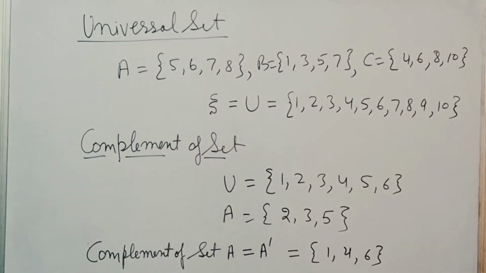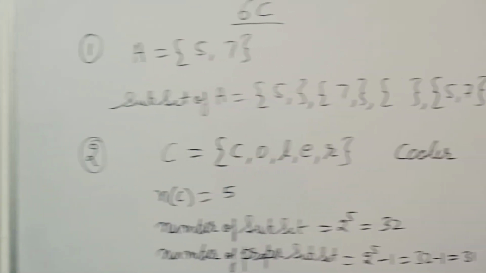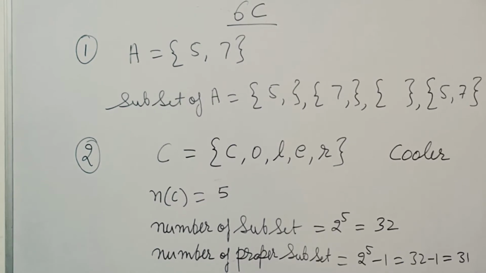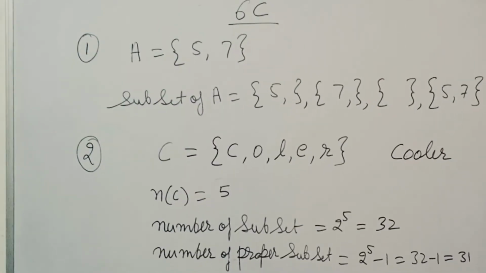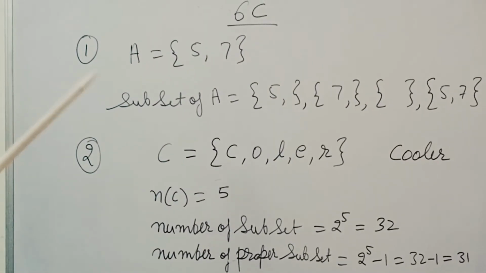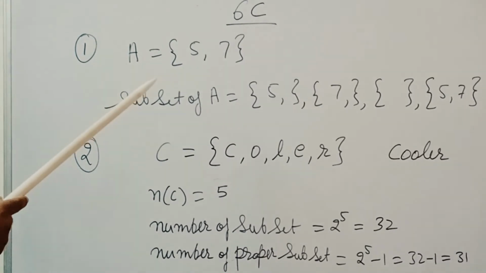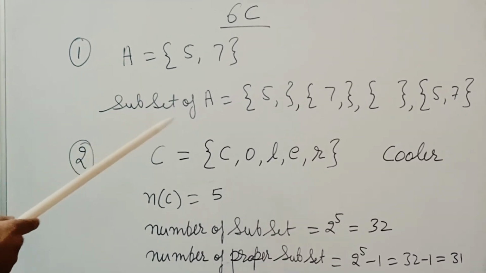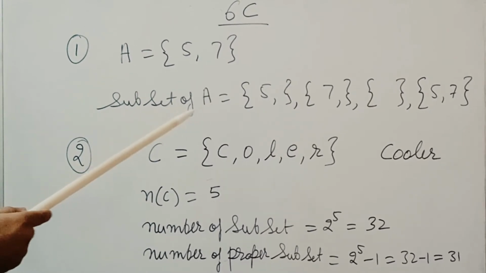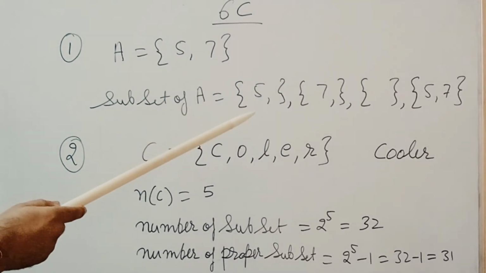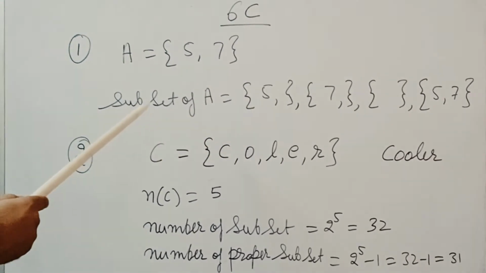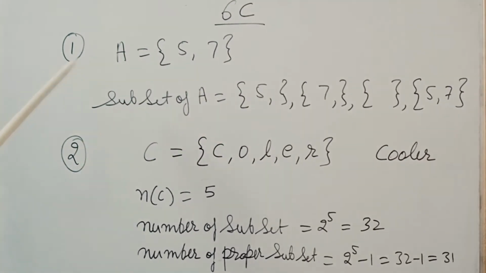With the help of this, you will do the sums of exercise 6C. Children, I am taking sum number 1 of exercise 6C, in which a set is given, A equal to {5, 7}. 2 elements are there and we have to find the subsets of A. Subsets of A are {5}, {7}, the null set, having no element, and the set itself {5, 7}. So there are 4 subsets of the set A.